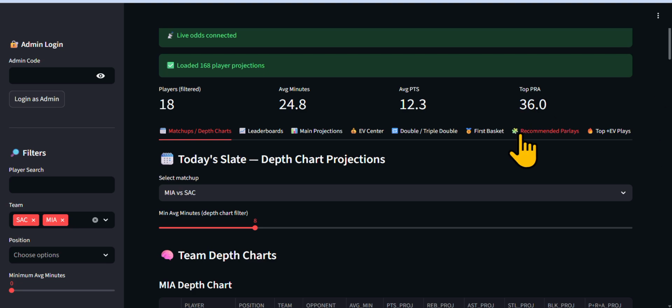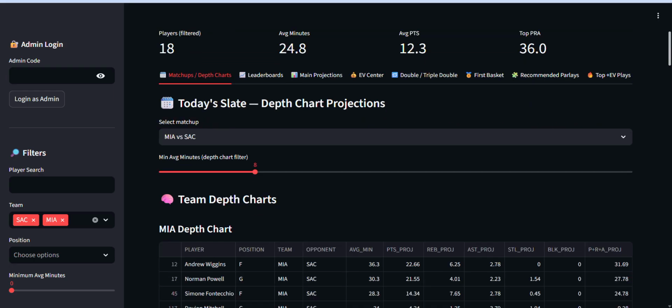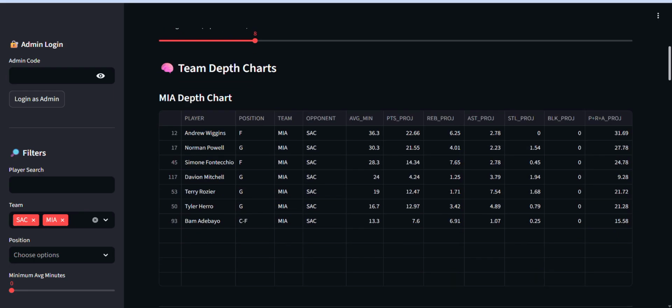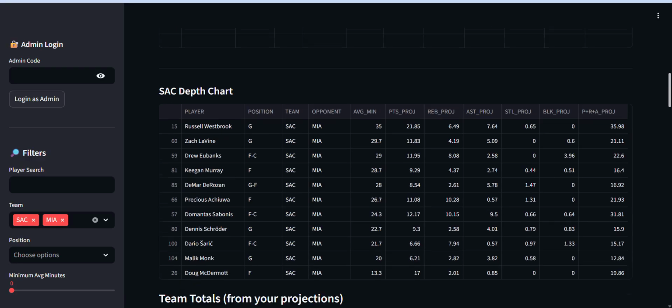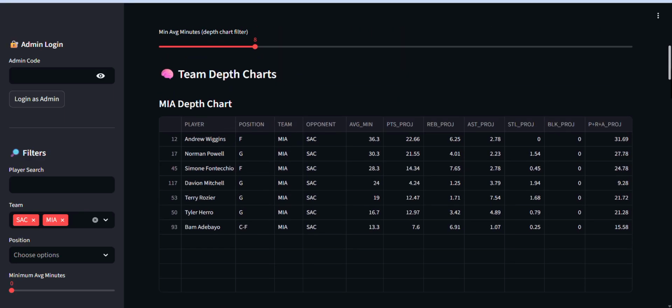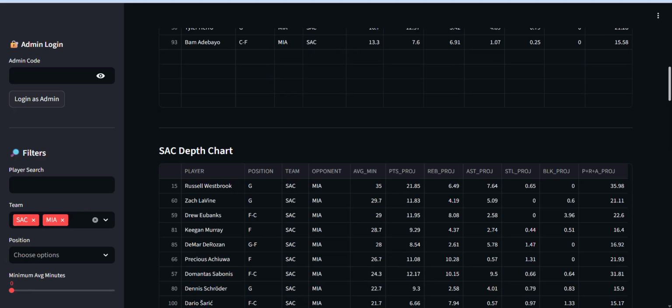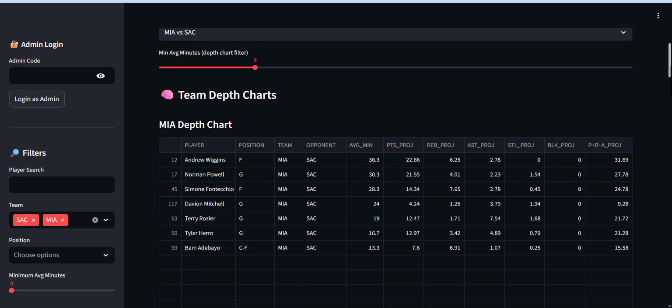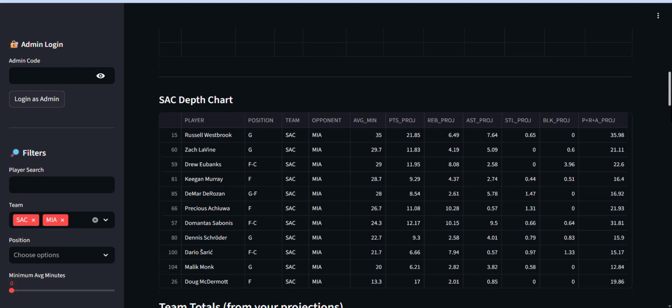This is the top PRA for this team. This is the average points, average minutes, and players filtered. I have a filtration system where some players just get kicked out, and I do it intentionally for some cases, and some players pass through, and I do that for some reasons. But anyway, here's your Miami, and here's your Sacramento. That's the lineup.